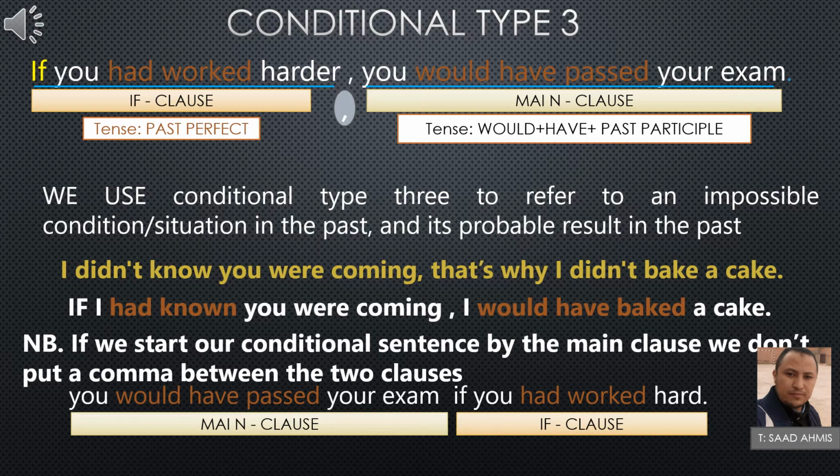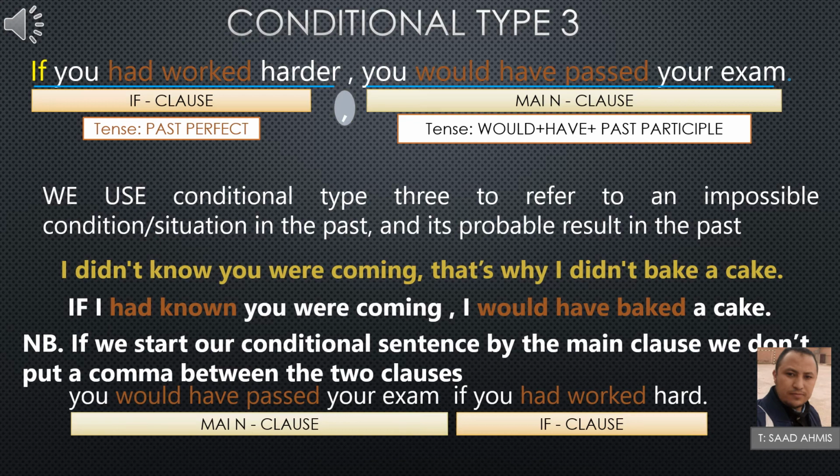So if we want to rewrite this sentence using conditional type three, we start with if. Here the verb should be in the past perfect. So we say: if I had known you were coming, I would have baked a cake. So this is simply what conditional type three is.